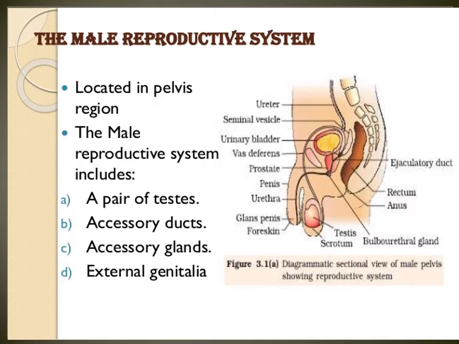Since the testes lie outside the abdominal cavity, the sperm need to be maintained at a temperature 2 to 3 degrees Celsius lower than the body temperature. That means a lower temperature. This is maintaining the temperature.